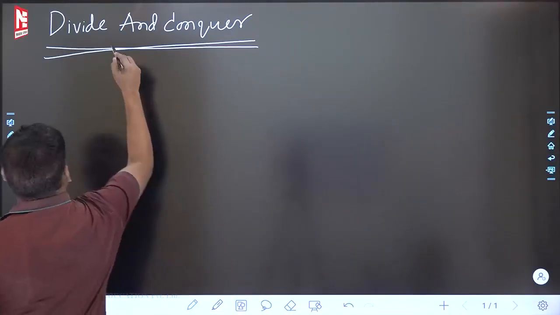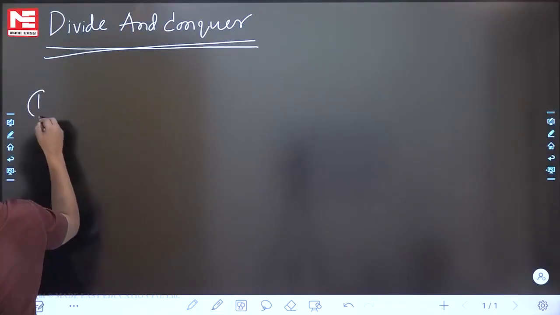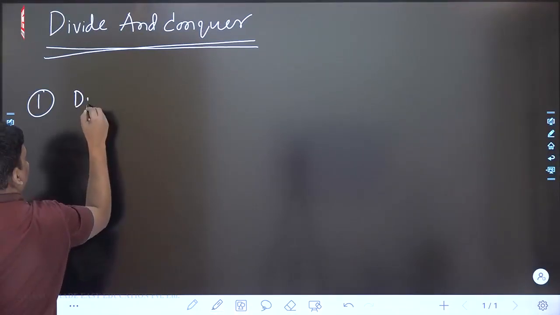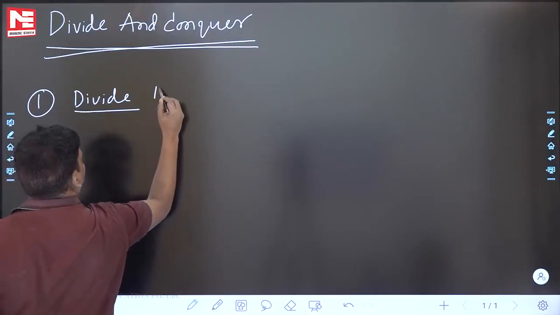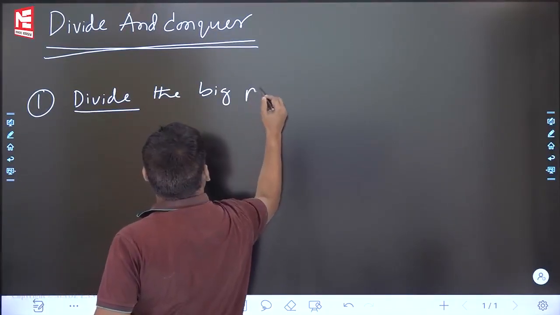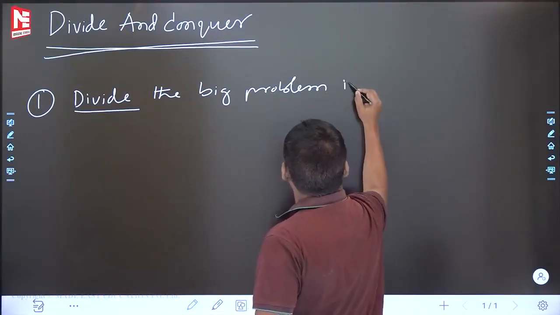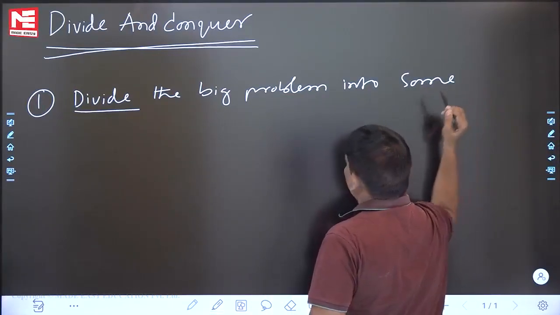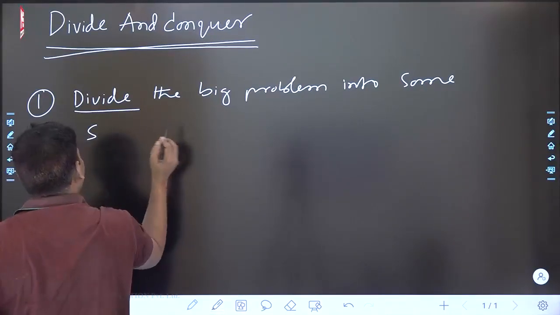See this one. Divide and conquer, first step. The first step of divide and conquer is going to be: divide the big problem into some smaller subproblems.